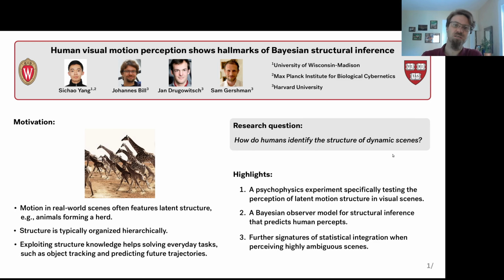visual scenes. To address this question, we developed a psychophysics experiment that uses analytically tractable motion-structured scenes. These tractable stimuli allowed us to formulate a Bayesian observer and then to evaluate human percepts, and especially their error patterns, under a normative account of structural inference. Furthermore, we can design highly ambiguous motion scenes and see what role uncertainty and ambiguity play in human visual motion perception. I will walk us through these steps in the next 3 slides.